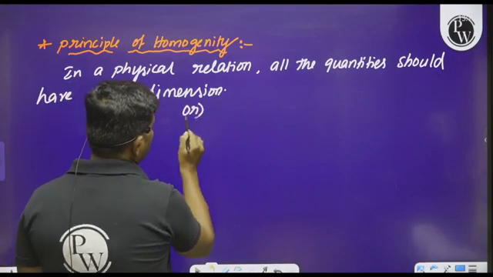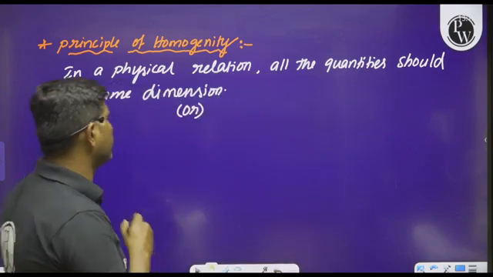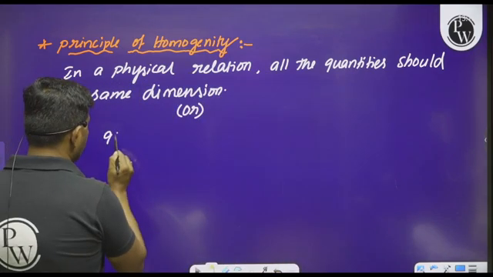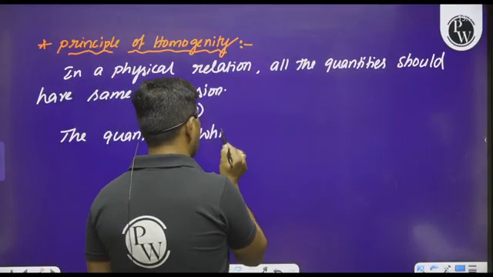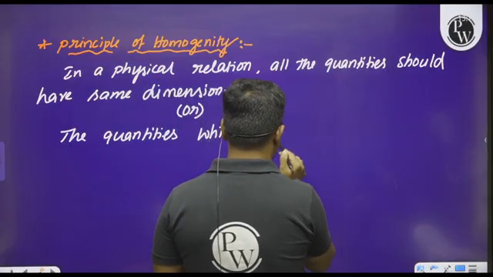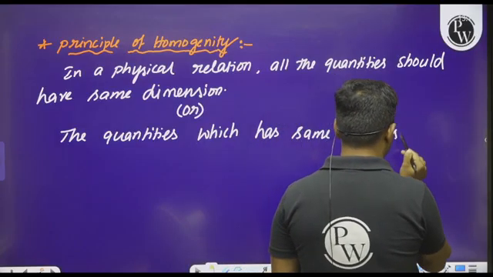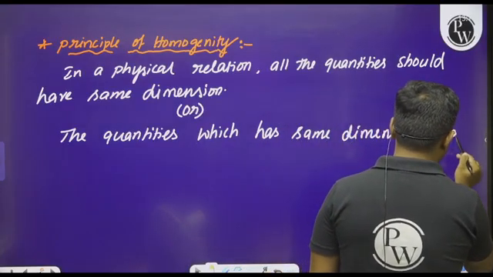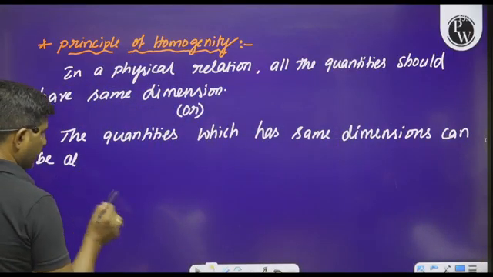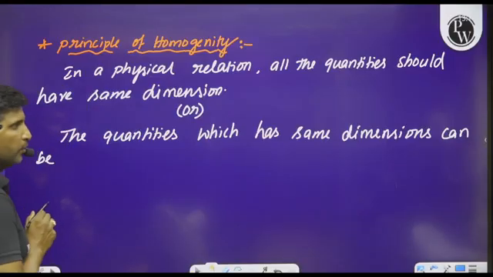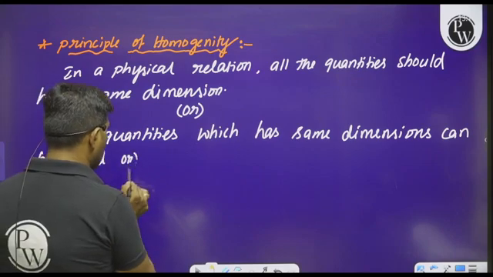Or we can also state this principle in another way. What is that? Observe this. The quantities which have the same dimensions can be added or subtracted.